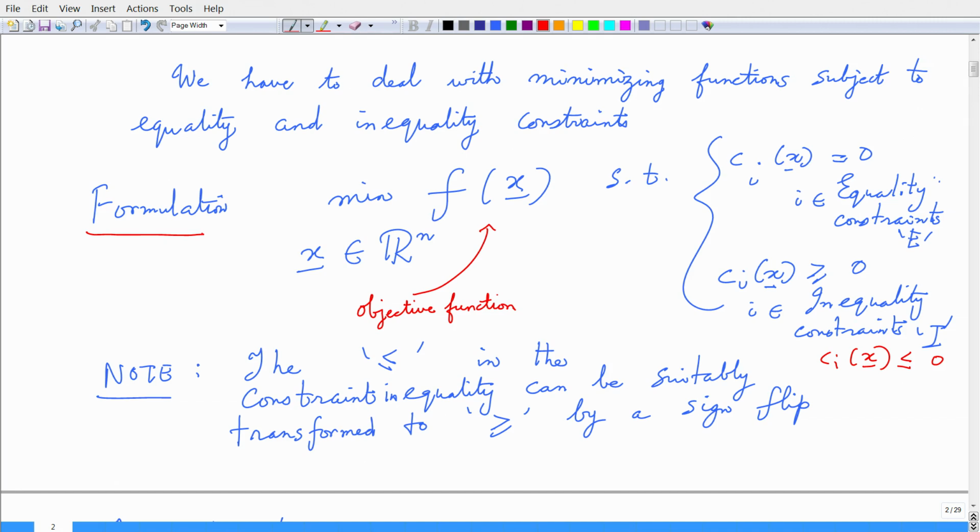And then if you think about one inequality constraint, I can always flip the sign for C i of x greater than or equal to 0, and then I can realize an inequality with C i of x less than or equal to 0 by flipping the sign. Minimizing something is, I take a negative and then I can maximize that function.